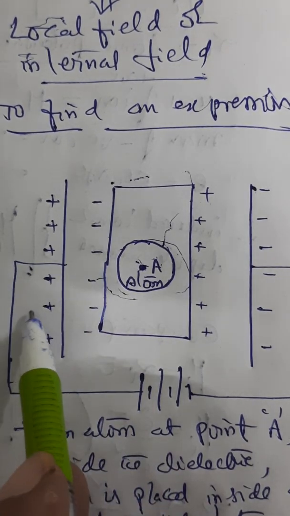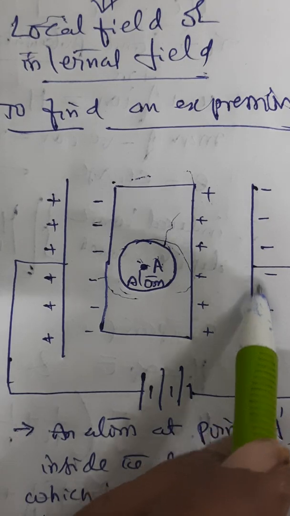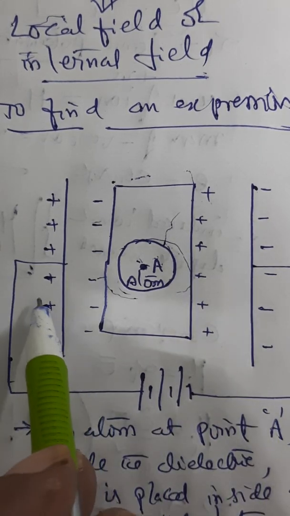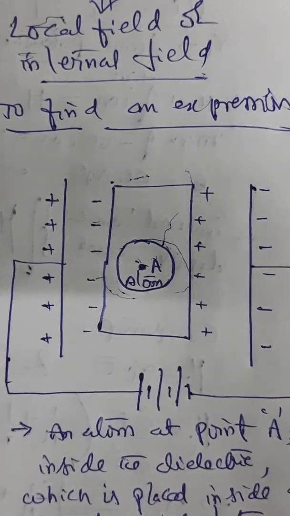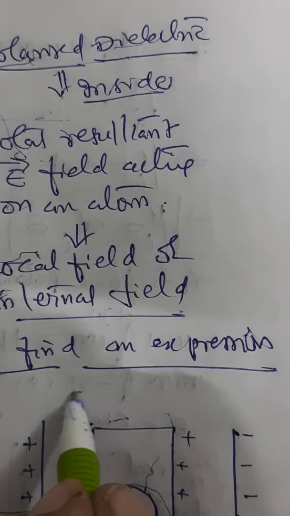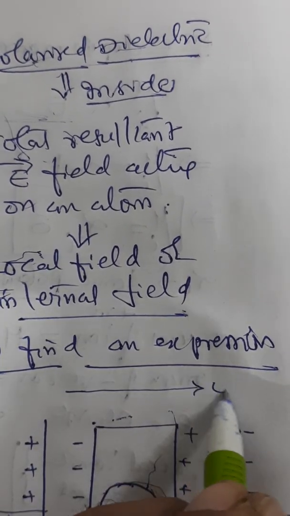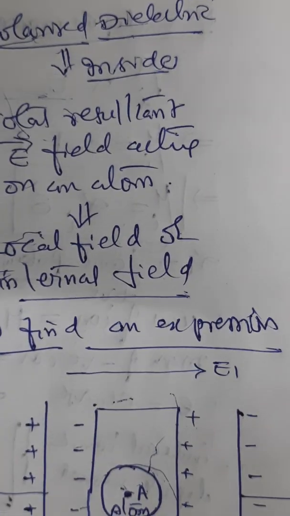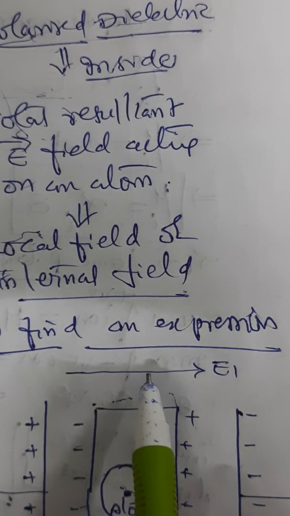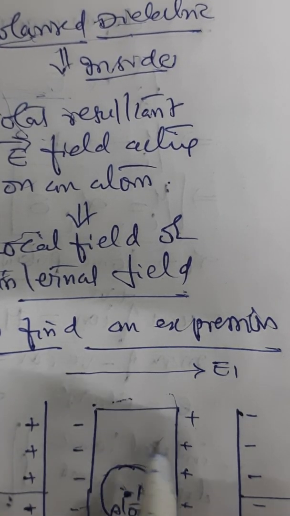So due to this charged capacitor, let us say electric field is acting. E1 is the electric field due to the charged capacitor.